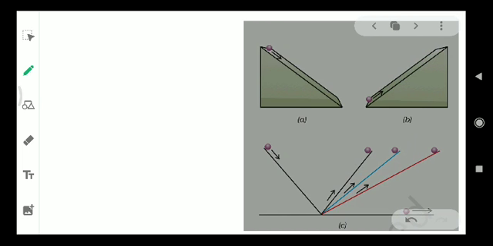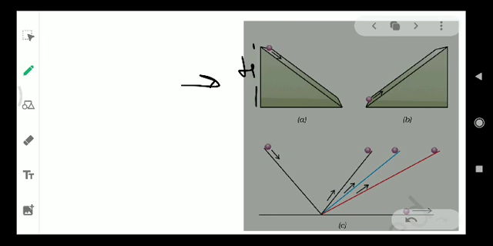He took two inclined planes, as shown in this figure. He dropped a ball from a certain height, say the height is h, and when the ball was released, it was observed that the ball reaches the same height on the other side.